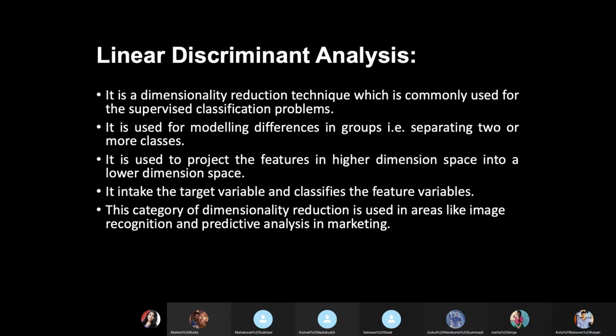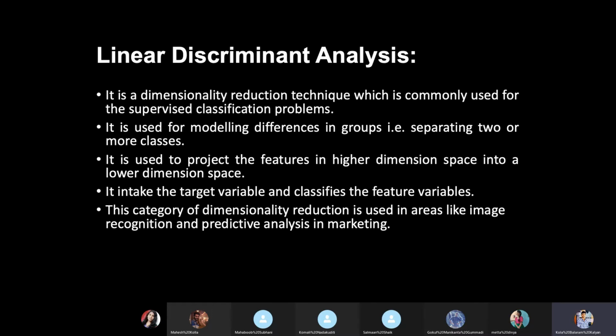Here the linear discriminant analysis will group based upon the classes by training the model. You are giving some feature variables as well as some target variables. Based upon the target variables and comparing with the feature variables, it will classify. This is why we can say this is a supervised technique to classify.